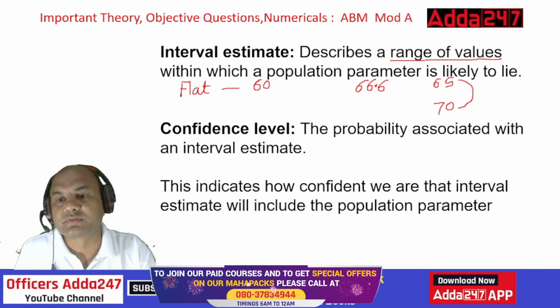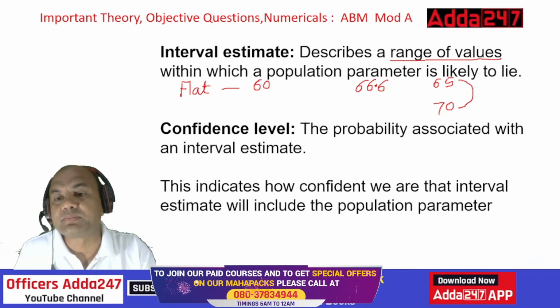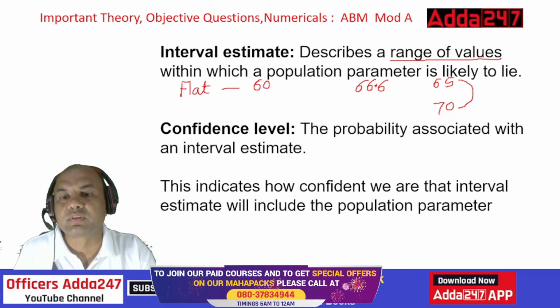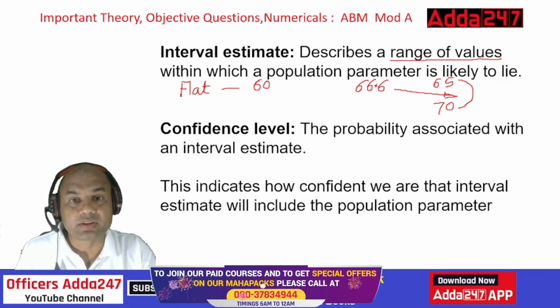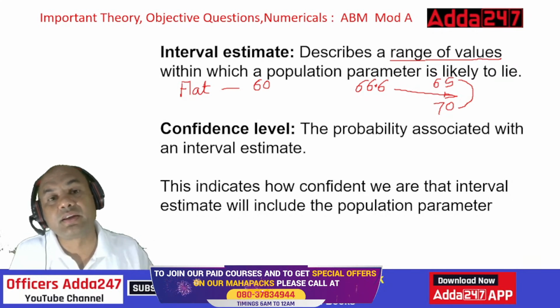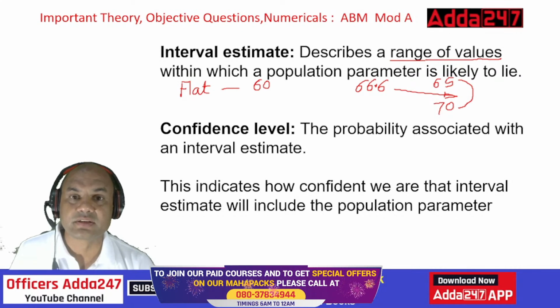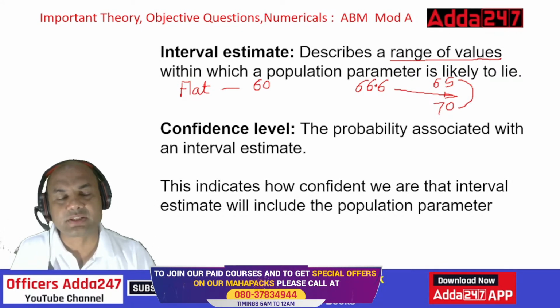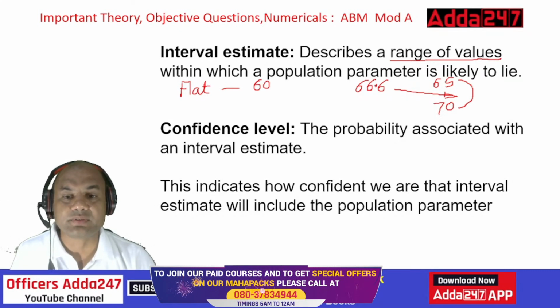A range of values. This is the minimum value, this is the maximum value, within which the population parameter is likely to fall. So 66.6 will lie in between this. In my earlier lecture, I explained the good estimator qualities, plus this interval estimate. Kindly follow that also. Confidence level.